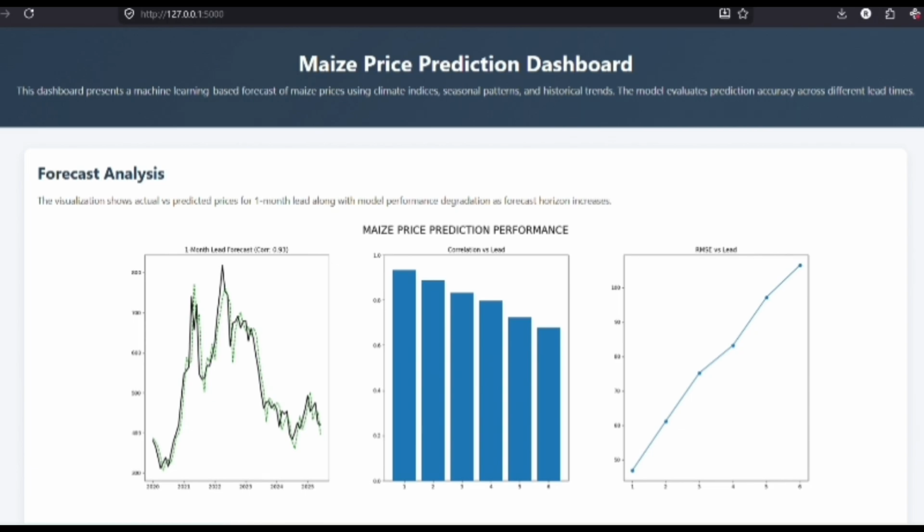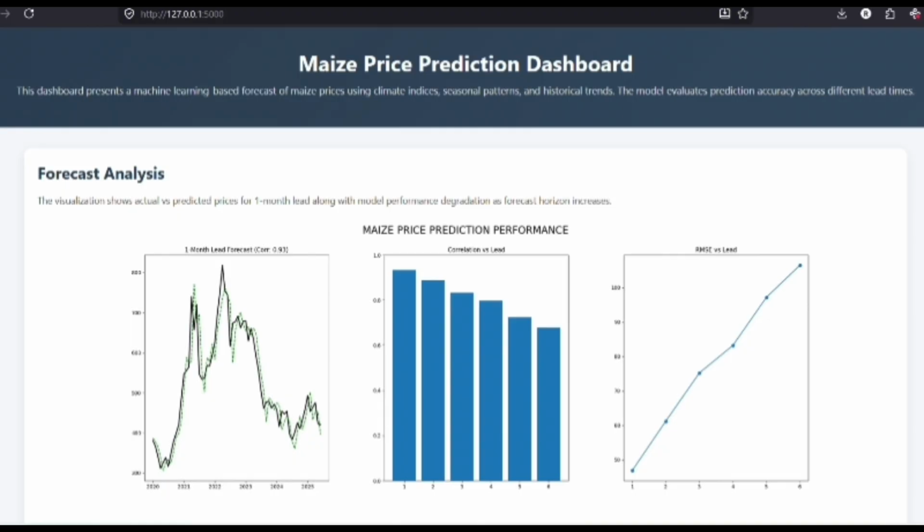The middle bar chart illustrates how our model's performance scales over time by plotting the correlation versus lead horizon from 1 month out to 6 months. In data science, time series predictability naturally degrades the further into the future you try to forecast. Our bar chart transparently demonstrates this expected phenomenon.